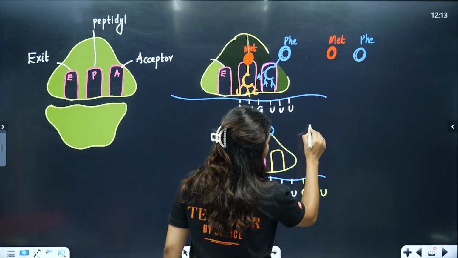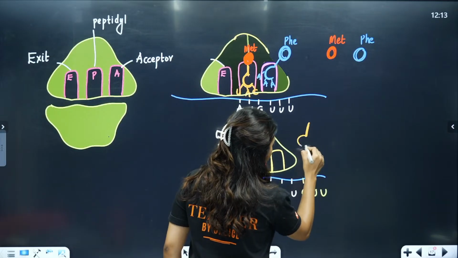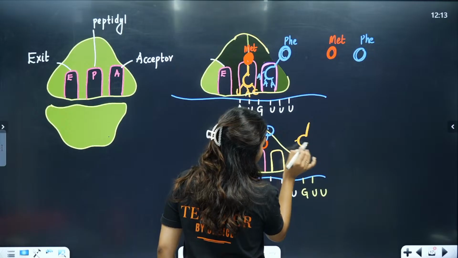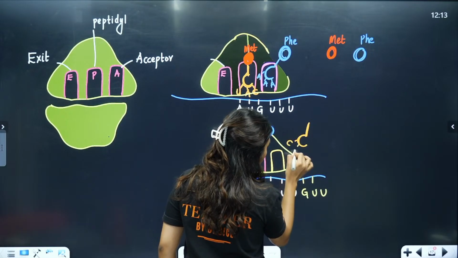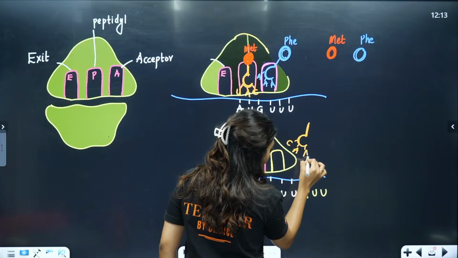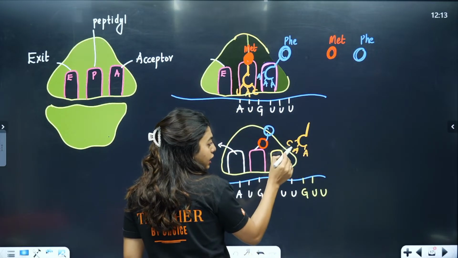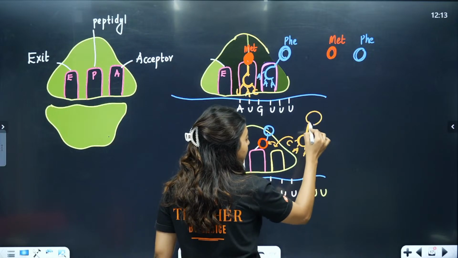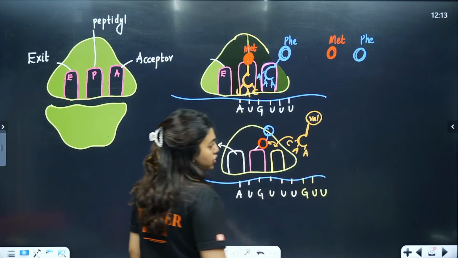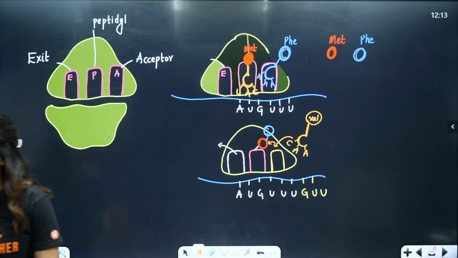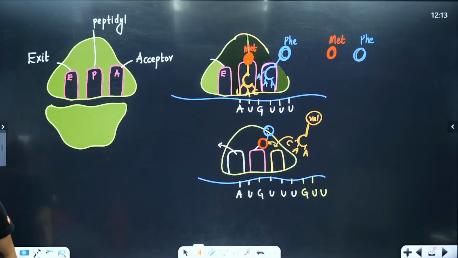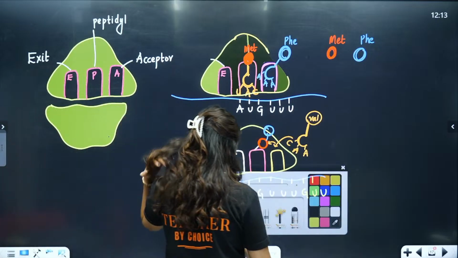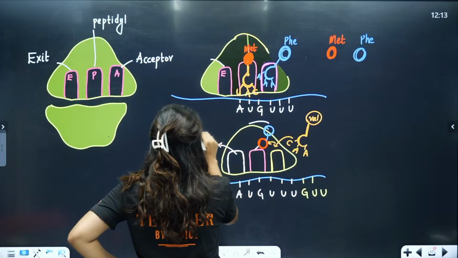Here another tRNA will be waiting like this, and he'll be having G will code with C, U A A. He'll be waiting to come here, and from here he'll move here, and on the other side he'll be having valine to attach. Done? All of you, please tell me if this is clear. Okay, this is clear.